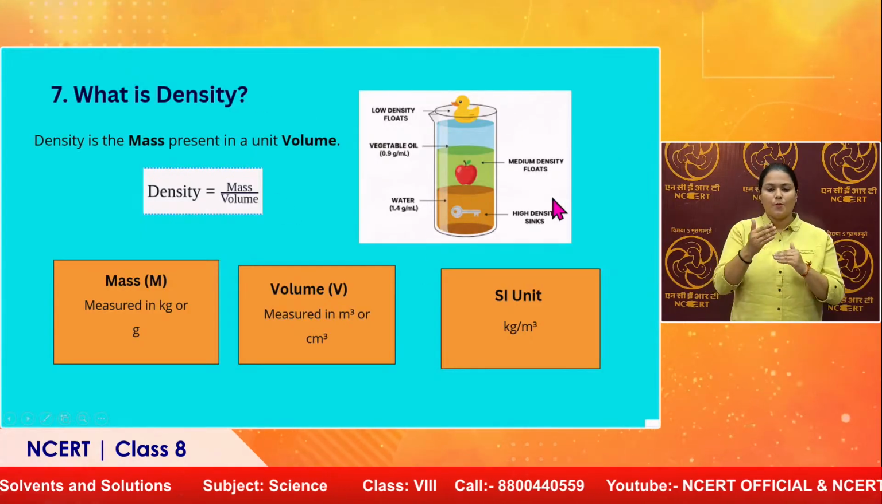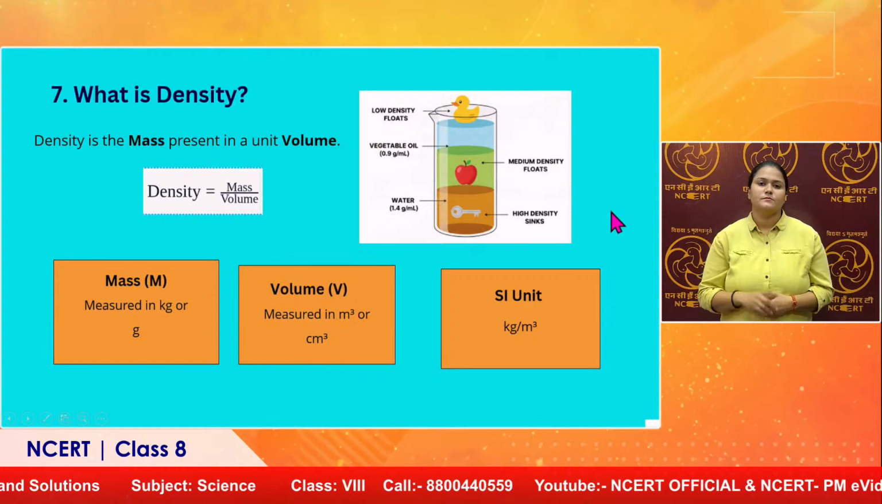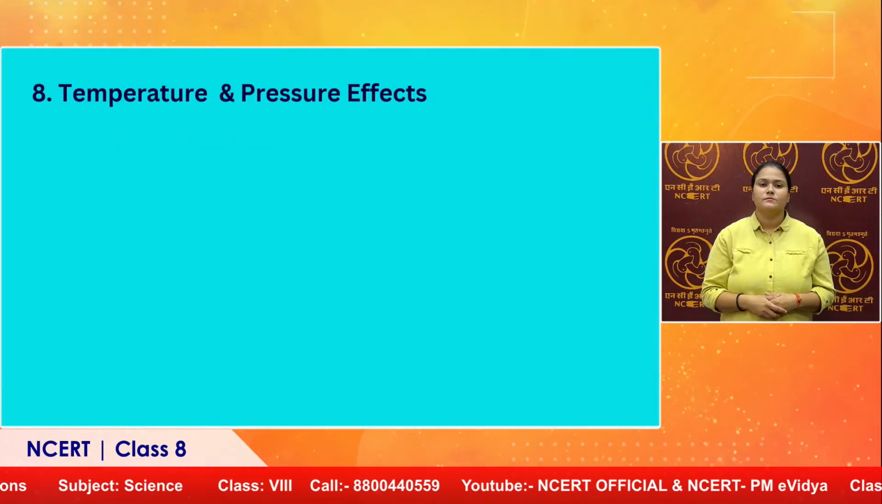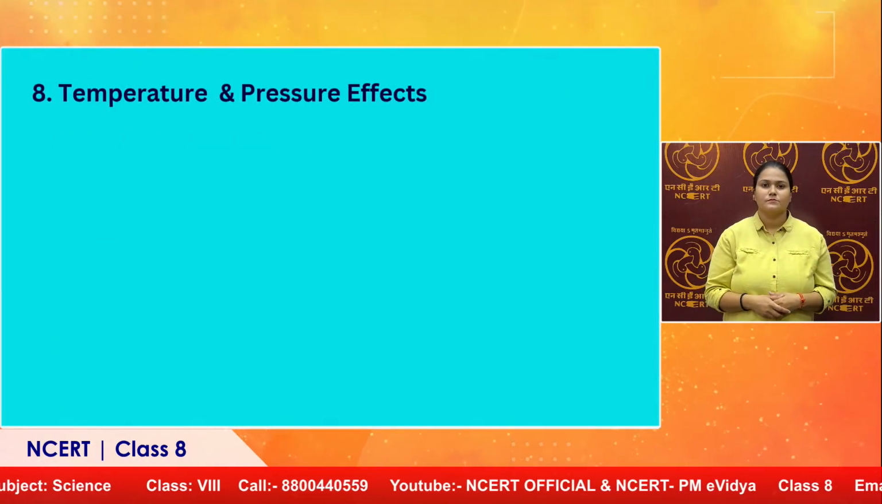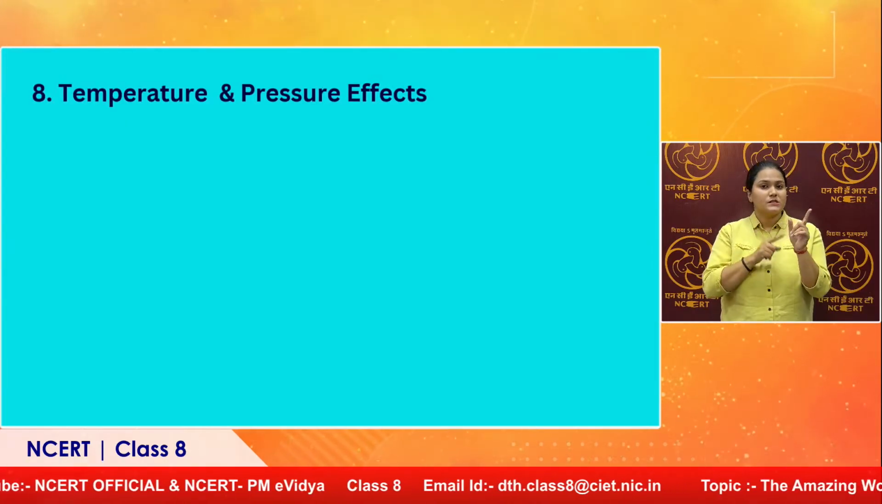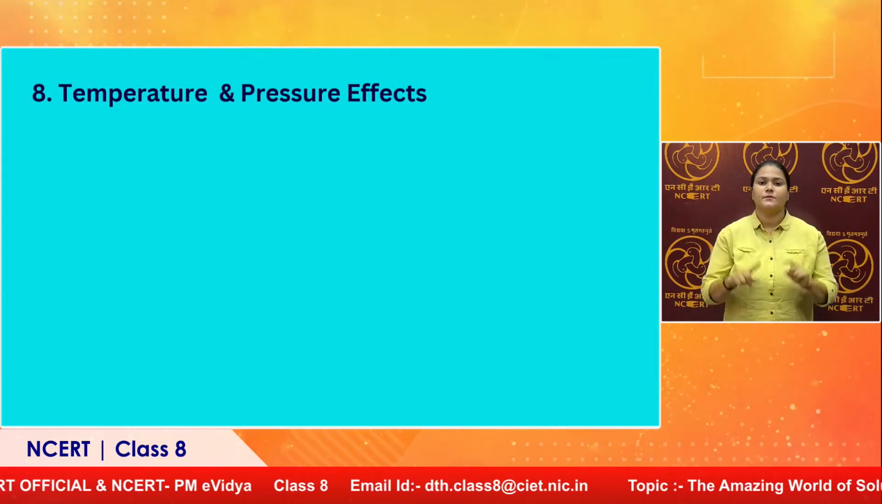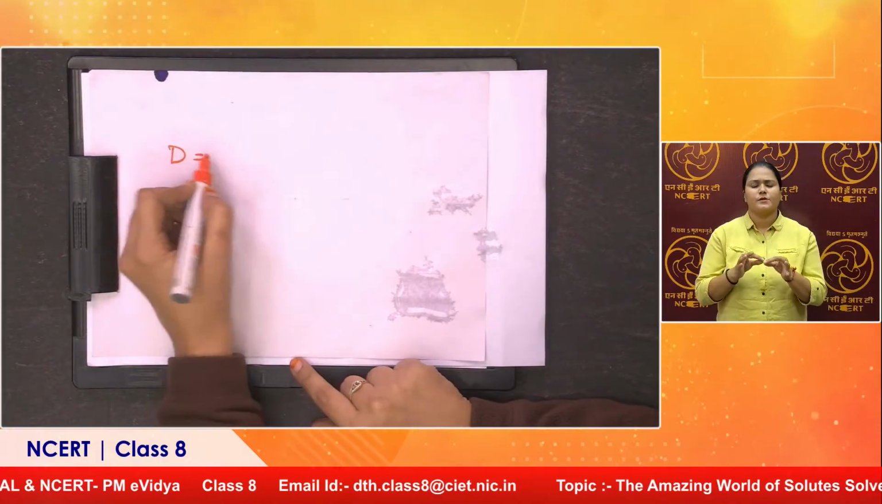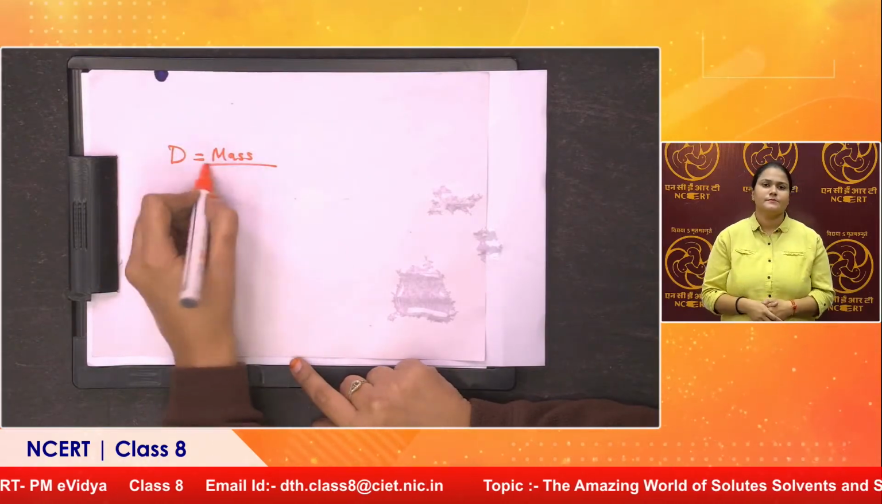Next, my question is, what factors does this depend on? So, temperature and pressure have their own variations over density. We have seen that density, formula wise, is mass upon volume. So, quickly we will explain this also. This is mass and that is volume.